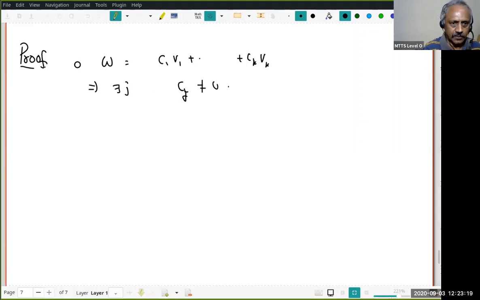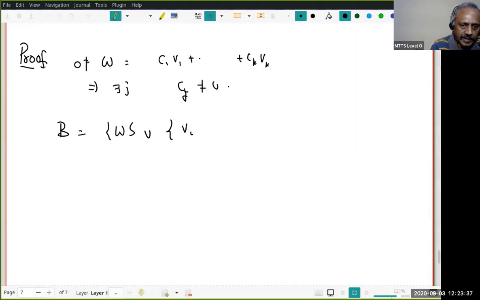Since this is non-zero, there is a J. So that particular Vj is what I can knock off. I can replace it by W, right? So our B therefore will be W union Vi, where i is not equal to j.